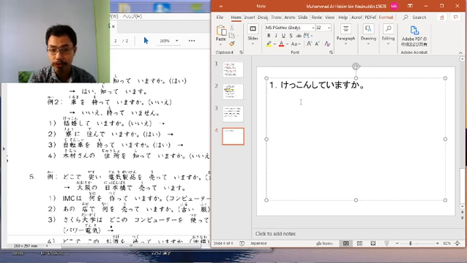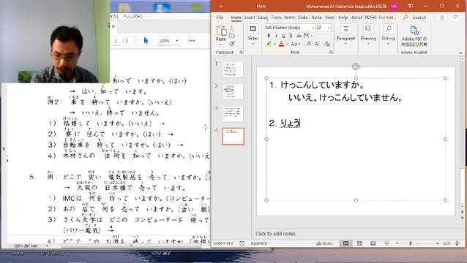So the answer given inside the bracket is yes, so no. Iie, kekkon shite imasen. Okay. So number 2 is about 寮に住んでいますか？Do you live in a hostel?